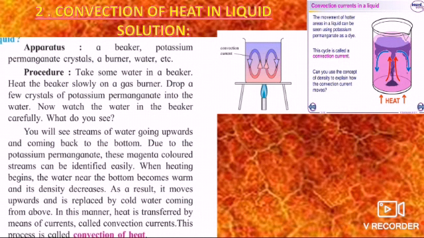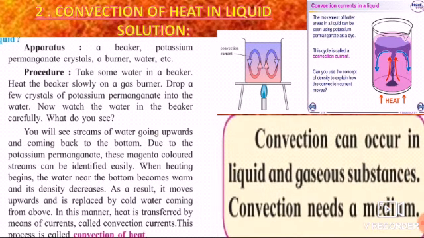The hot water moves upward and is replaced by the cold water coming from above. In this manner, heat is transferred by means of currents. Students, can you see that in the picture? It shows the convection current, formed in a circular way. This process is called convection of heat. Convection can occur in liquids and even gaseous substances. But convection requires a medium. Here the medium is heat, as with conduction. If heat does not pass, we will not see any convection current.